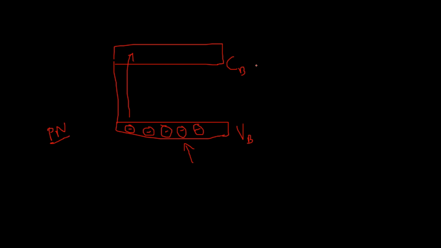As we have seen in PIN diode, we have three bands. Here P plus is heavily doped by the holes, N is heavily doped, and there is an undoped intrinsic material, where we have seen the three bands.